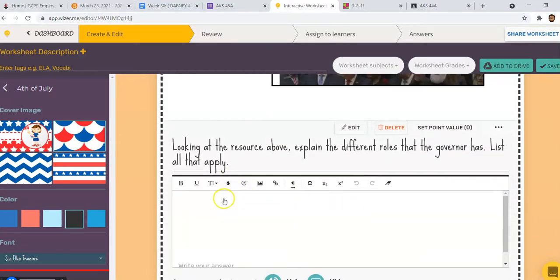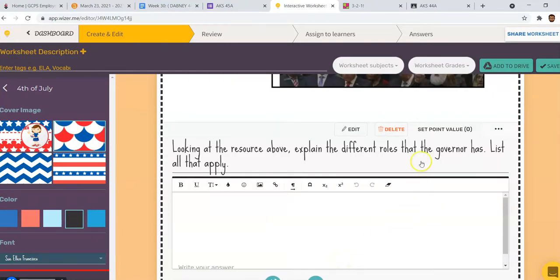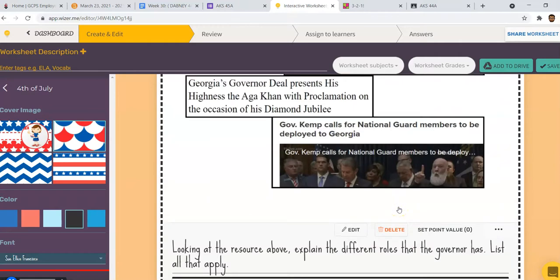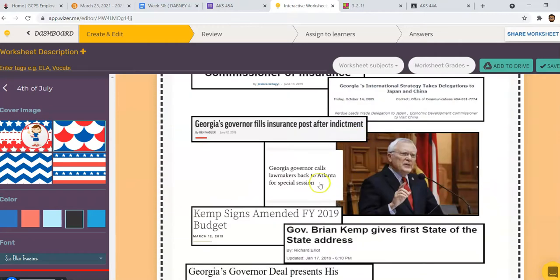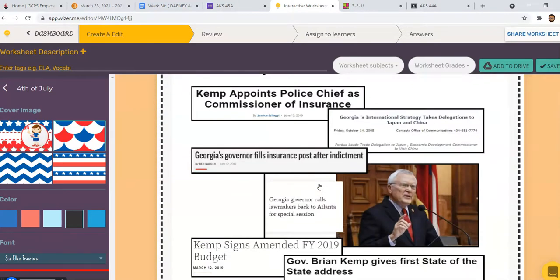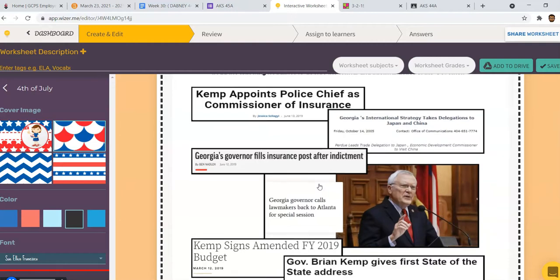All right, and then they're going to list the resource. They're going to look at the resource above. They're going to write their answers down here of all things that they notice. This is also a question that's not graded, but we will talk about this as a class afterwards. I would say to give them somewhere between 5 or 10 minutes. For your high flyers, 5 minutes should be fine. For your struggle buddies, definitely 8 to 10 minutes would probably be more the speed.